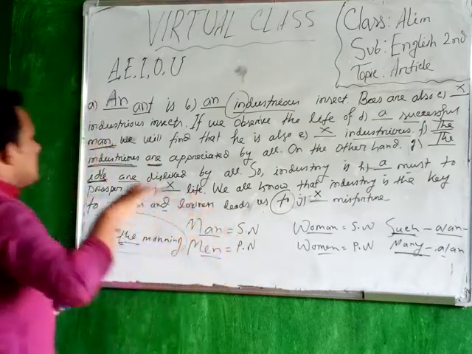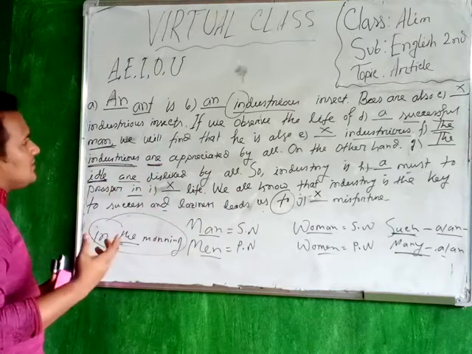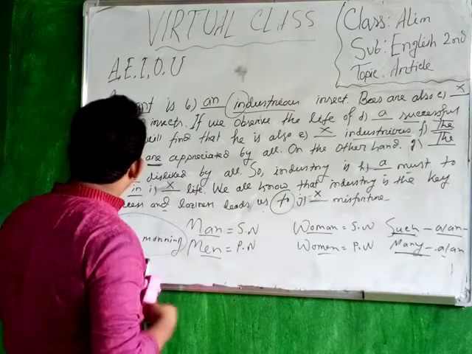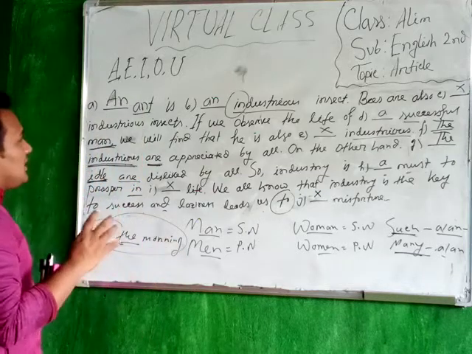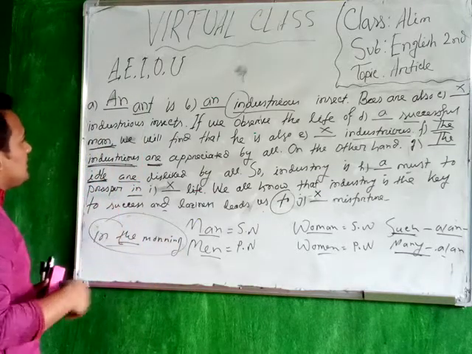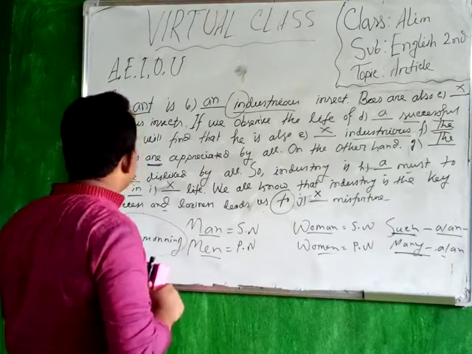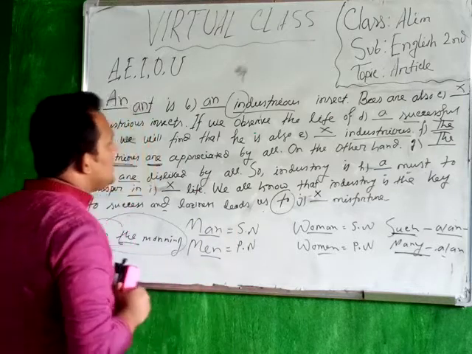You have to remember another thing: if the objects are singular, you have to put the article a or an, in terms of the sound of the first syllable of the given word. And if you find plural objects, you have to use no article.